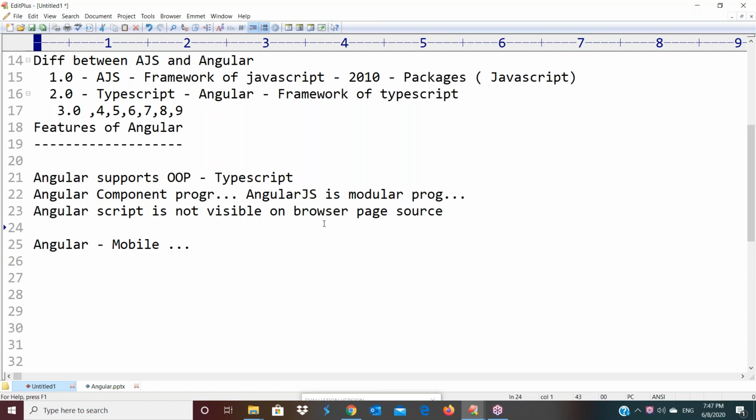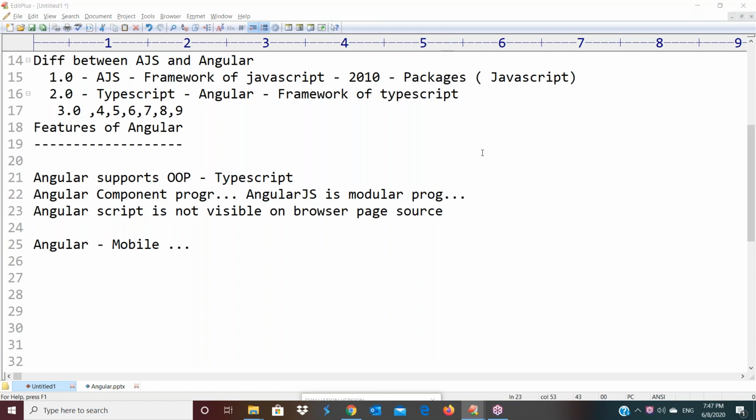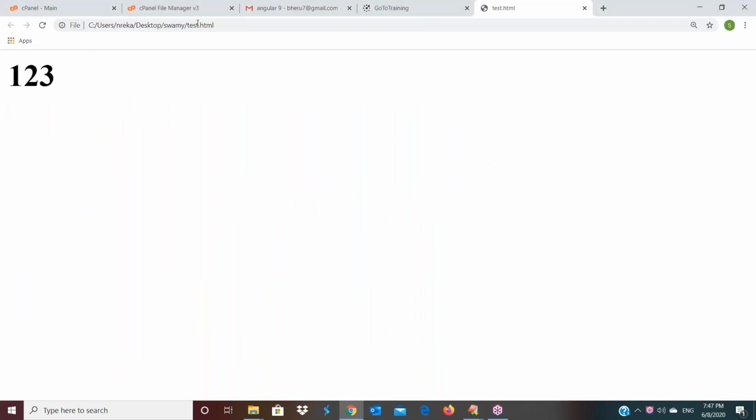What is your doubt? The third point, sir, is that AngularScript is not visible on the browser. Yeah, practically I showed you that point also. I have created this AngularJS program, right? Yeah, this is an AngularJS program.